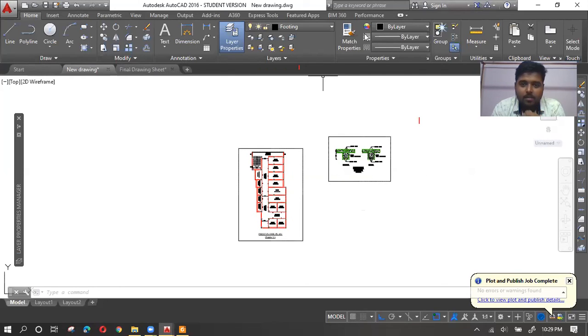So let's end this session here. Just go and try this: open your AutoCAD and set this. This time maybe you are not able to print those drawings, but at least make the PDFs and compare them.